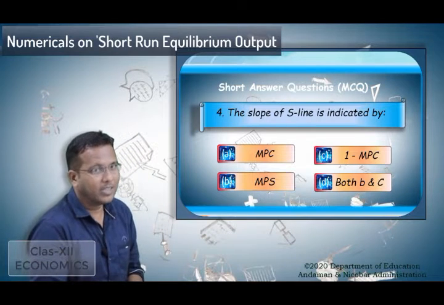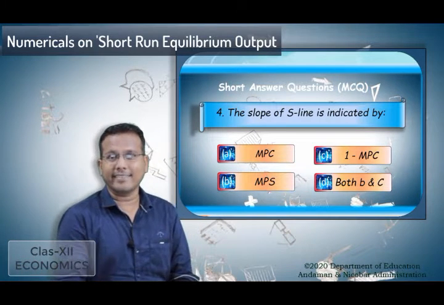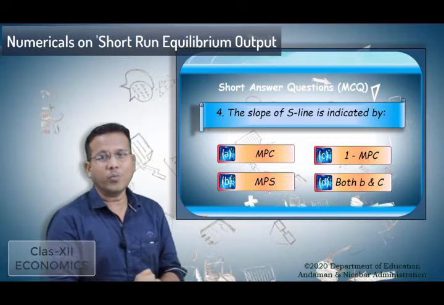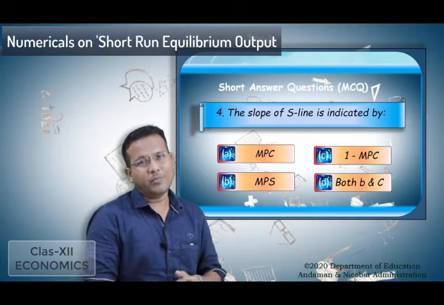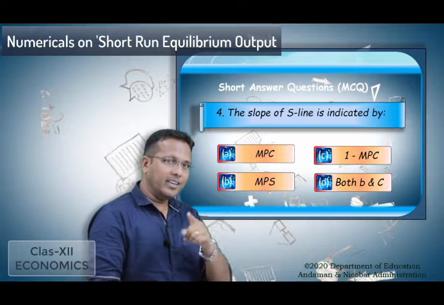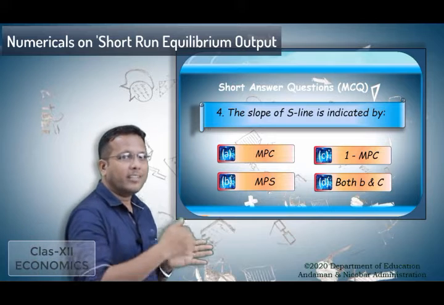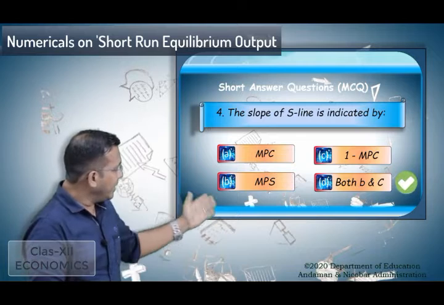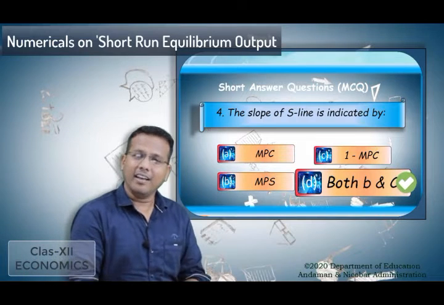The slope of the S line is indicated by the value of marginal propensity to save. So here we have two options, B, where MPS is given, and C, where 1 minus MPC is equal to MPS. So for this question, option D is the correct answer, where both B and C are correct.